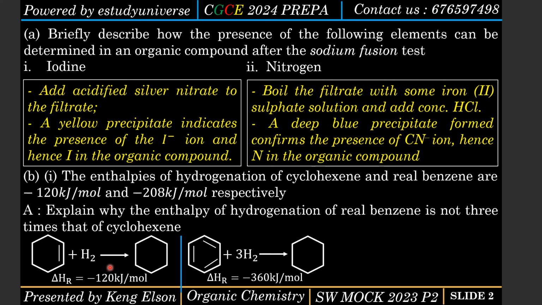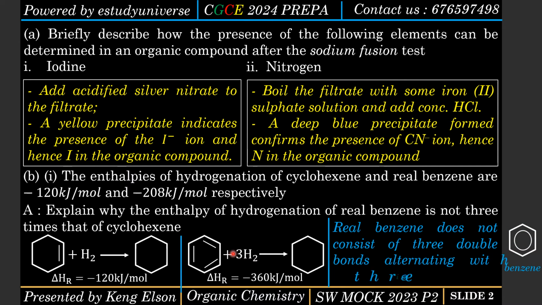So the enthalpy change accompanying the second reaction should just be 3 times the enthalpy change accompanying the first reaction. All right, but now the thing is that real benzene has this structure. This is the structure of real benzene. So why is it that the enthalpy change of hydrogenation of real benzene is not 3 times that of cyclohexene? It is clear the real structure of benzene does not contain 3 double bonds alternating with 3 single bonds, right? Because if it did, then definitely the enthalpy change of hydrogenation would be 3 times that of cyclohexene.